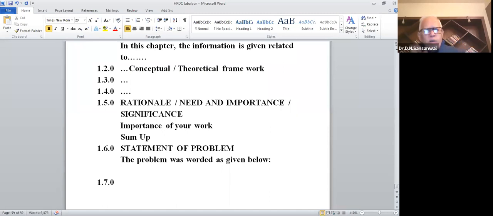So just whatever is the title of your work, the thesis or the dissertation, just write that title. I have seen some of the people write a paragraph here. When your heading is statement of problem, then statement of problem cannot be a paragraph. It has to be, at the most, one statement, because you have written statement.